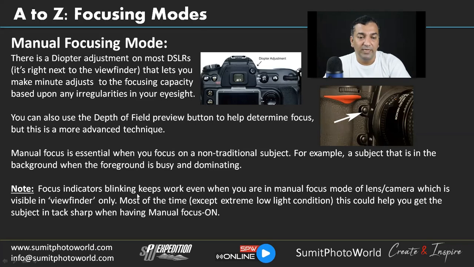The focus indicator blinking keeps working even when you are in manual focus mode of the lens, which is visible in the viewfinder. So if you are capturing images using the viewfinder, not the LCD, you will see a dot on the screen where it keeps blinking until you lock the focus. So when you lock the focus, that dot stops blinking.